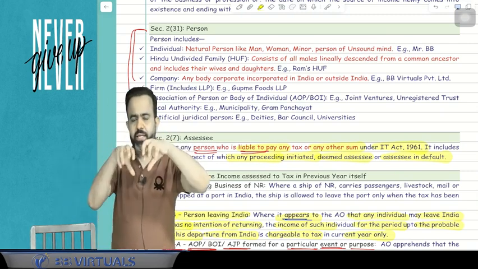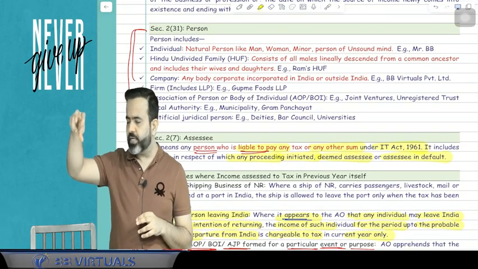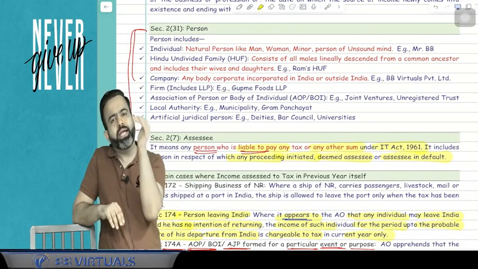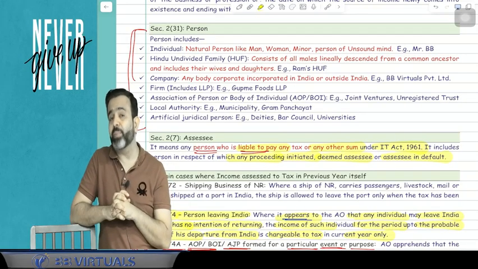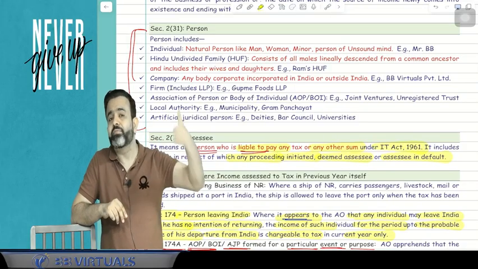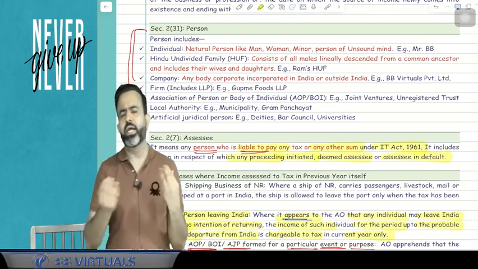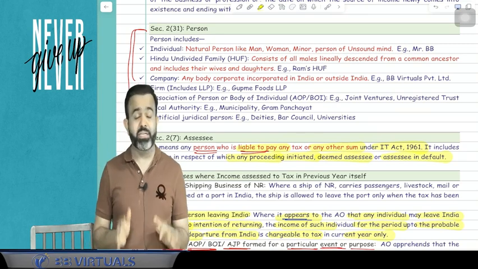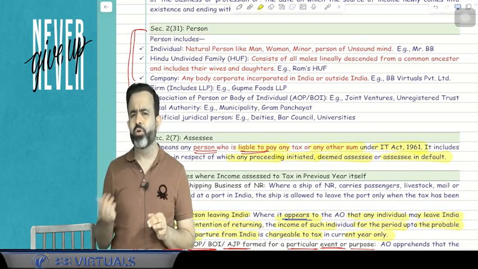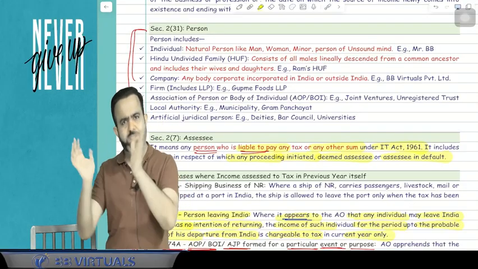So suppose two companies came together and created a joint venture, it is an AOP. Or suppose there are 3 people, one company and 2 individuals, that is an AOP. But in the BOI, only individual persons can come together and become members. So if any person can become a member, then it is an AOP, but if only individuals can become members, then it is a BOI. But in income tax, guys, AOP BOI we always talk together, because for both the tax rate is same, exemption is same, everything is same. So wherever AOP is written, BOI is also included.